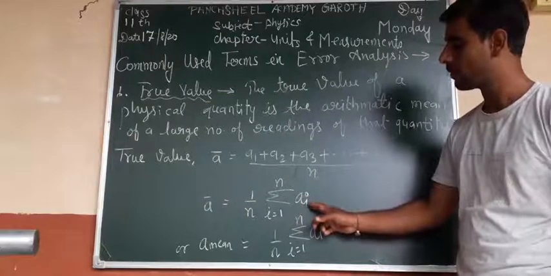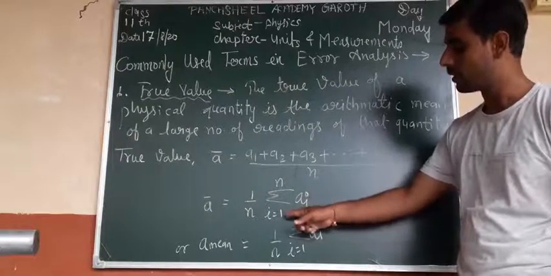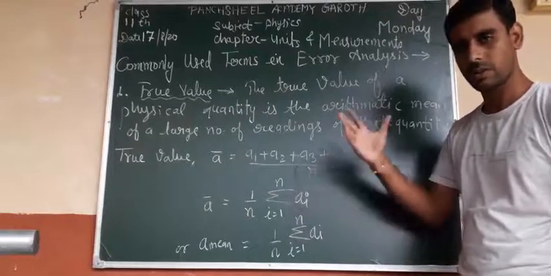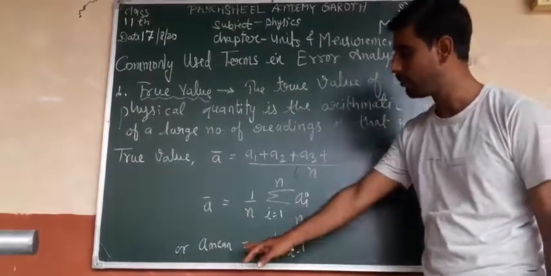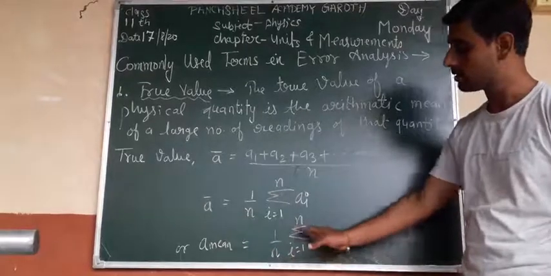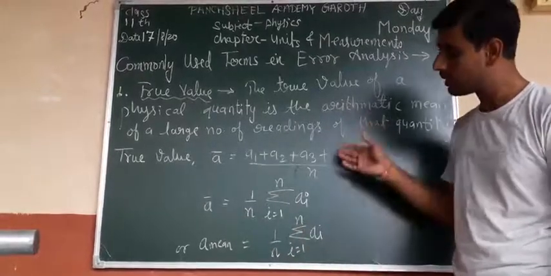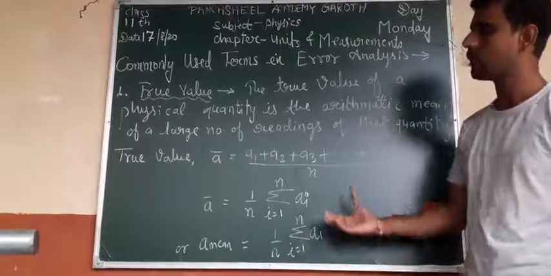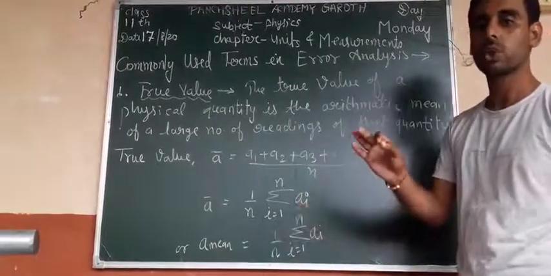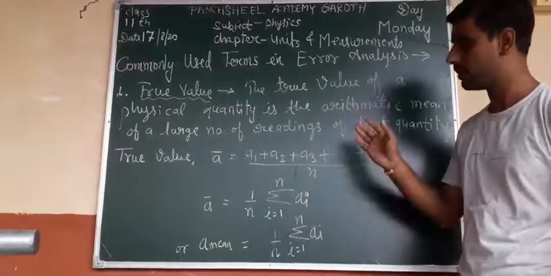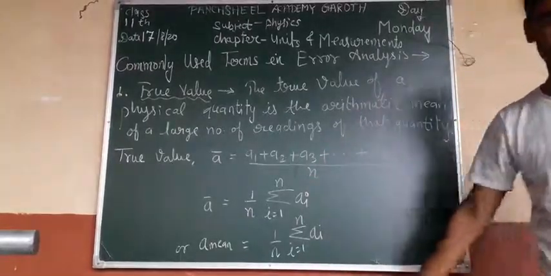We put the value of Ai in place of 1, 2, 3, 4, whatever the quantity. So this is the true value and the formula to calculate the true value of the quantity, which means take the average.